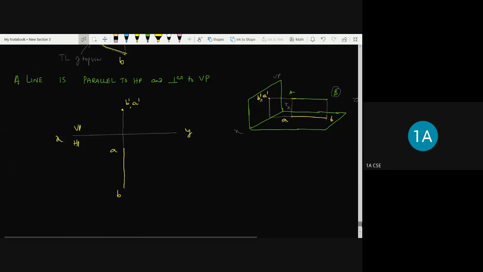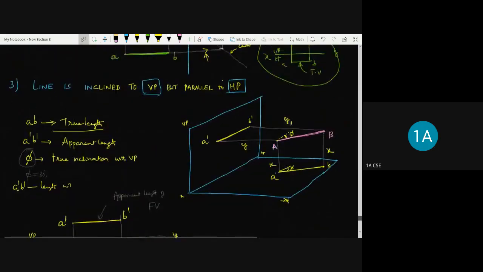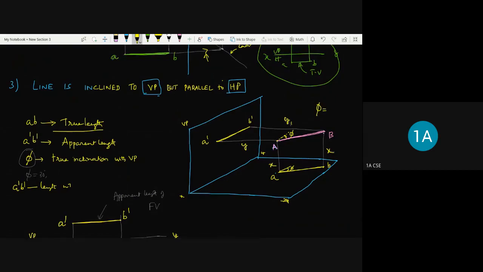So here, the same concept, if pi is equal to 90 degrees, it means that this AB line is rotated in such a way that it becomes perpendicular to the vertical plane. Then the top view is a perpendicular line to the XY line, and the length A dash B dash is going to reduce as it is rotating.